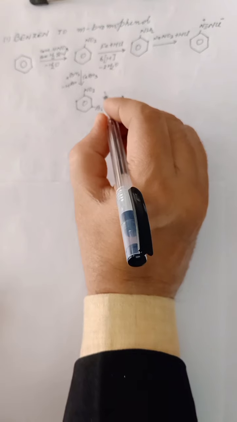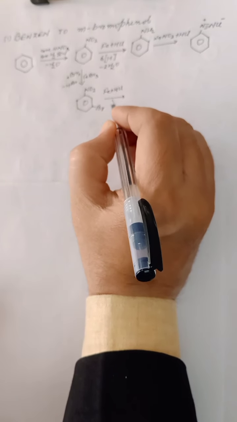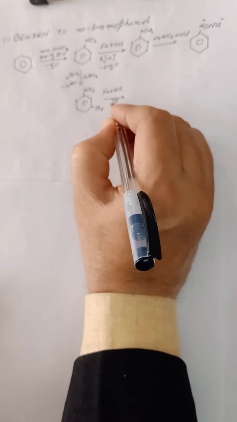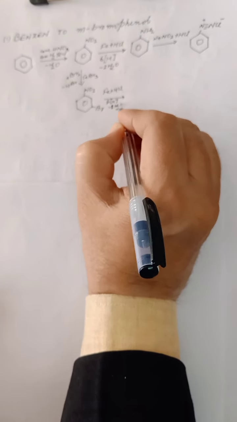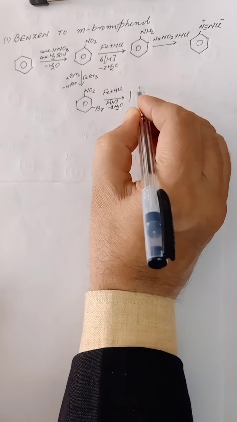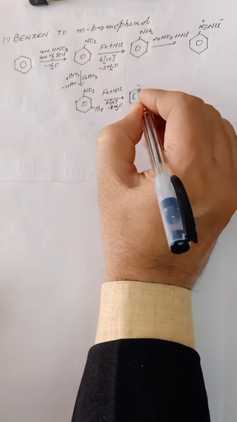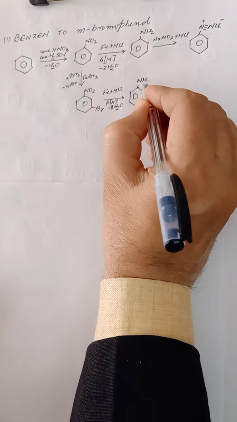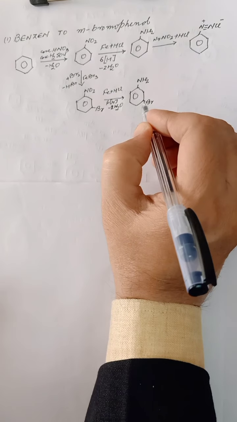To compare. Now if you do Fe plus HCl or Sn plus HCl or lithium aluminum hydride, the same thing will happen, and NO2 will be converted to aniline, NH2, and Br will be at the same place.